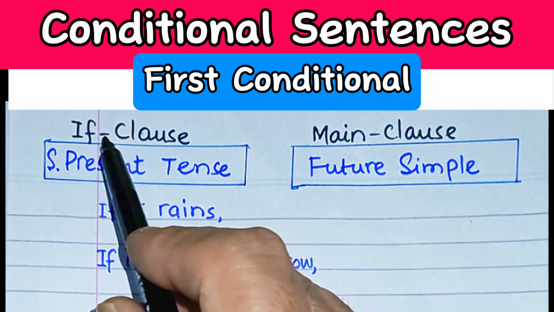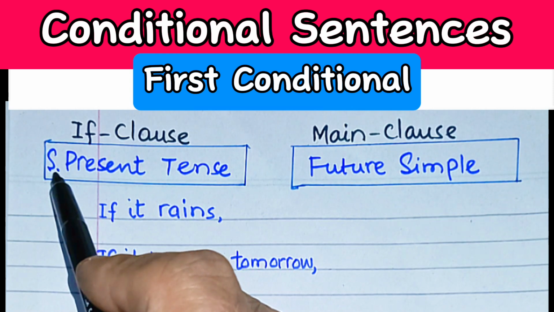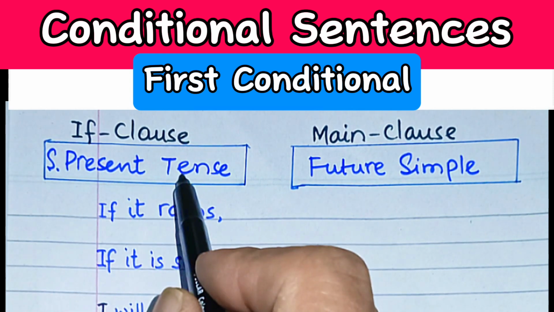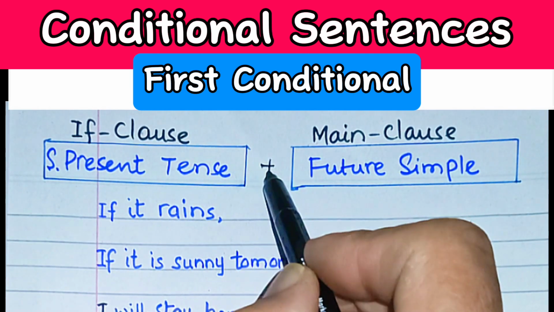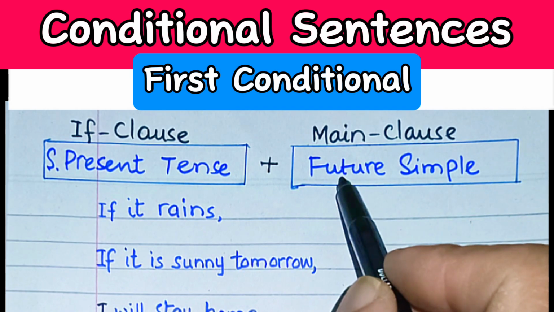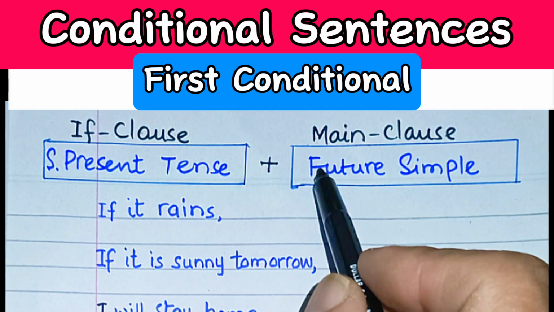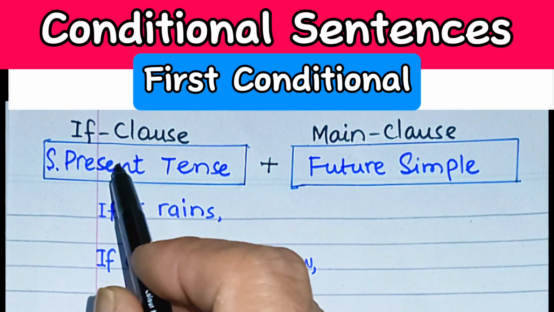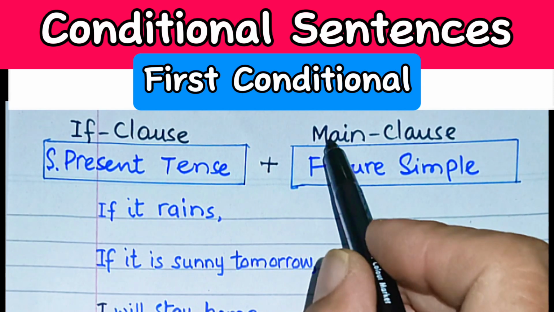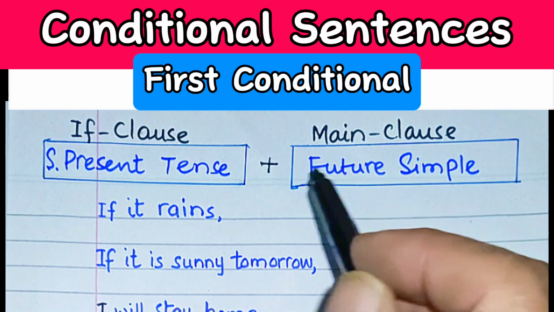Number one is if clause or dependent clause, that is always in simple present tense, or we may call it present indefinite tense. It is followed by main clause or independent clause, that is also in future simple tense. Both the clauses are in simple tense, but if clause or dependent clause is in simple present tense, whereas main clause is always in simple future tense or future simple tense.